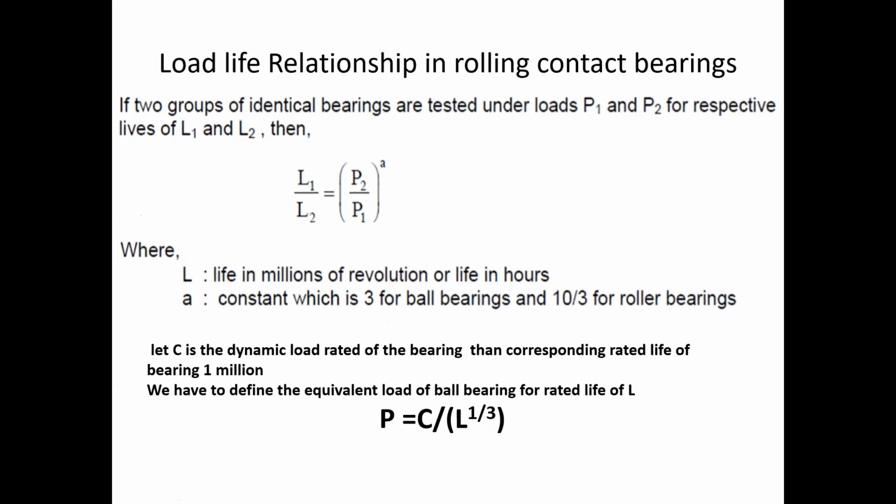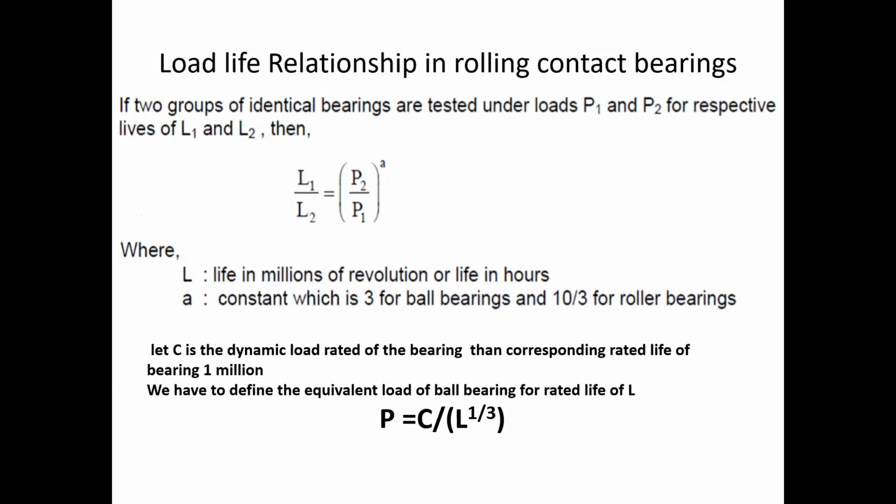Now, why is this relationship very important? If we want to know the equivalent dynamic load for a certain life of a bearing, for a reliability of 90%, we can use this relationship.